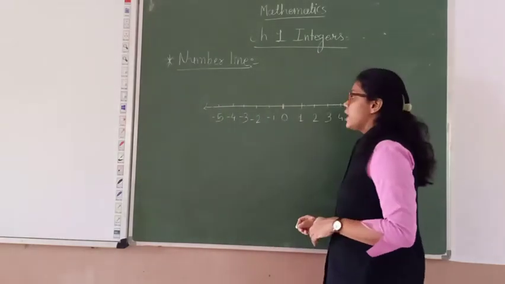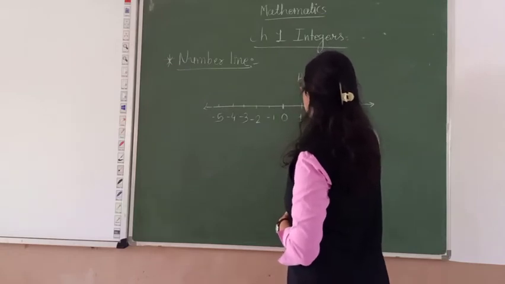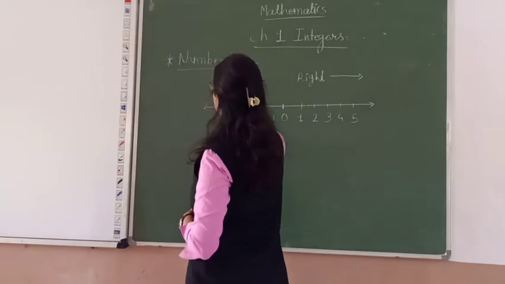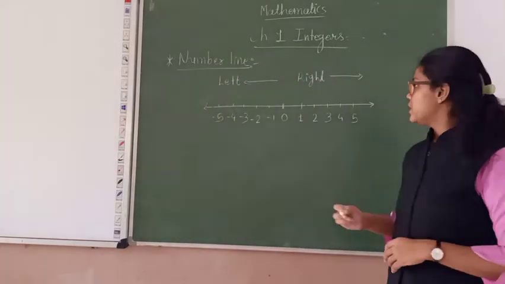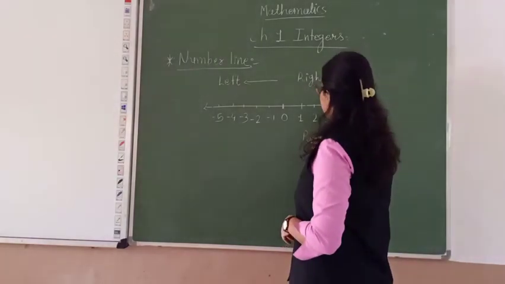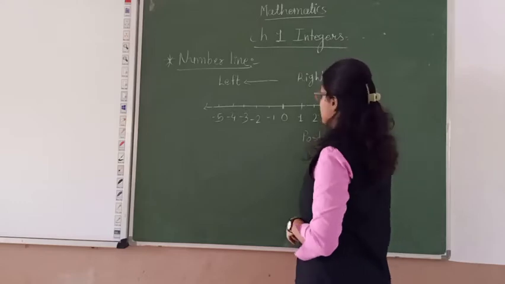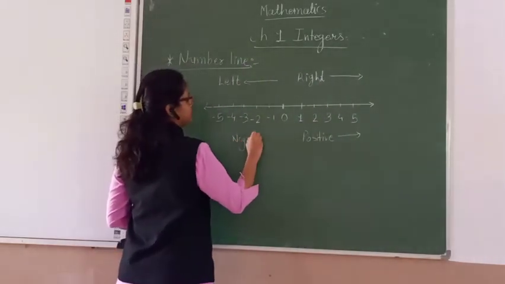Now this is the right side and this is the left side. These are the positive numbers and these are the negative numbers.